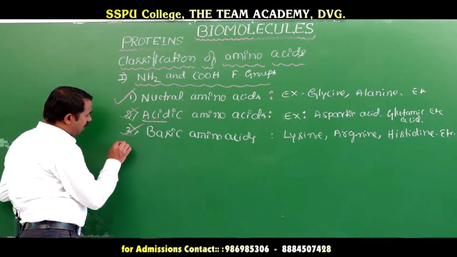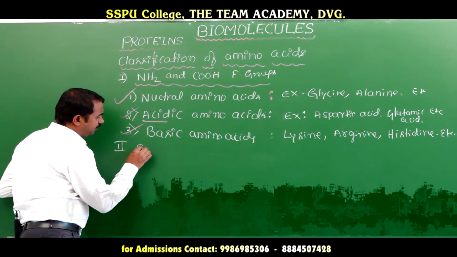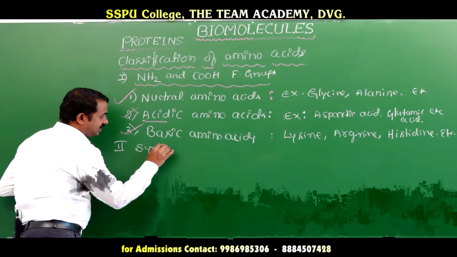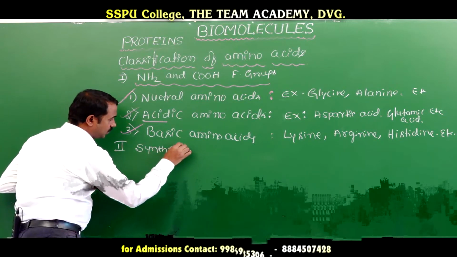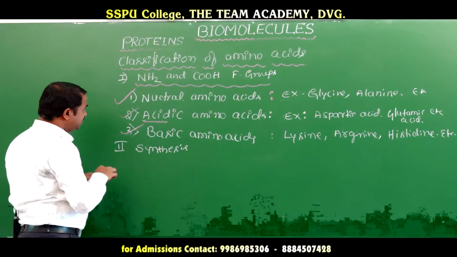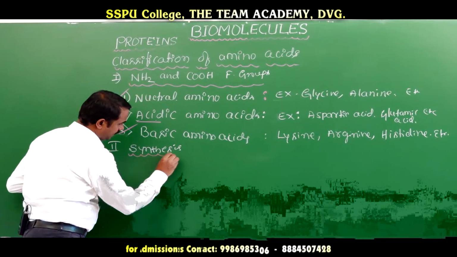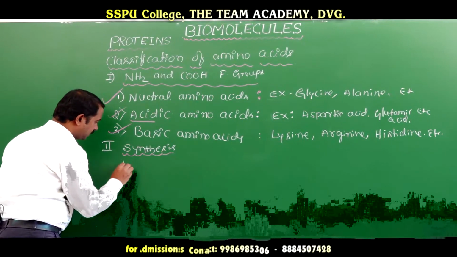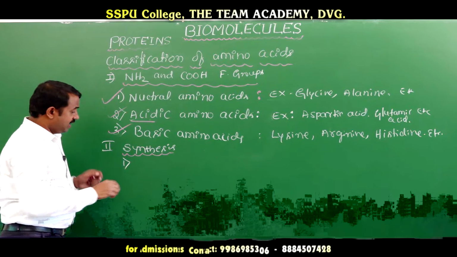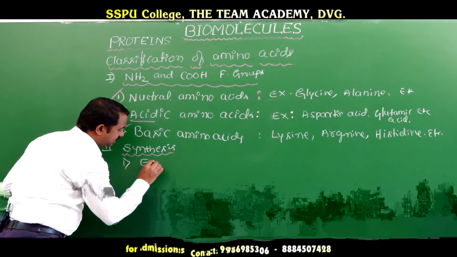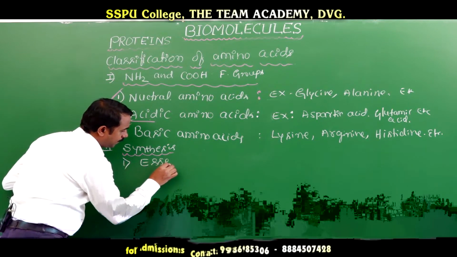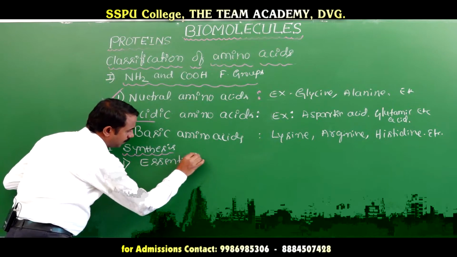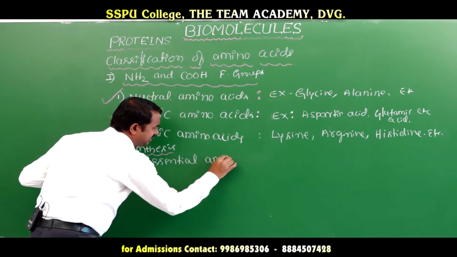Next we will go for classification on the basis of synthesis. Okay, on the basis of synthesis, the first one is essential amino acid.